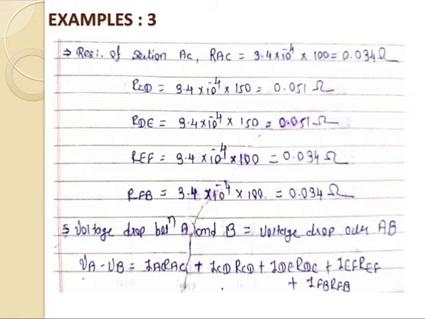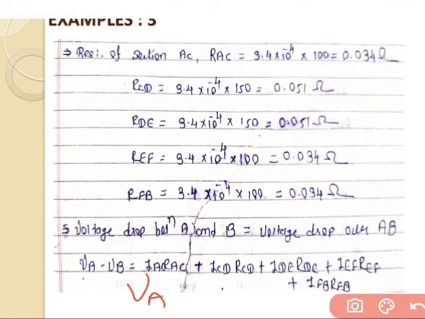So VAB is equal to VAC, and VAC we can write as IAC into RAC. Same way VCD, because by Ohm's law V is equal to IR. So VAC is equal to IAC into RAC. Same way VCD is equal to ICD into RCD.